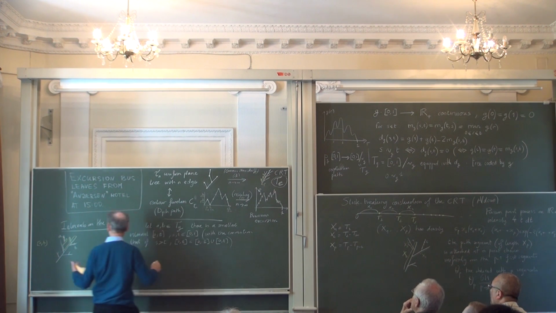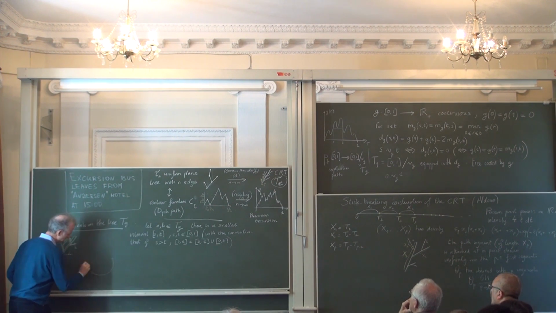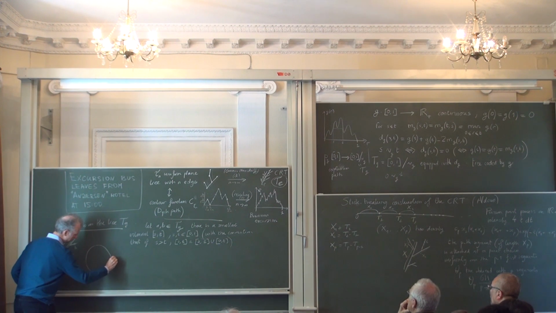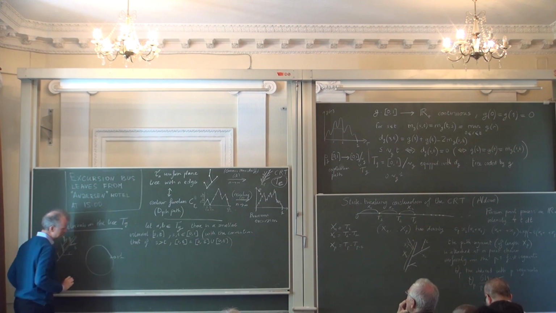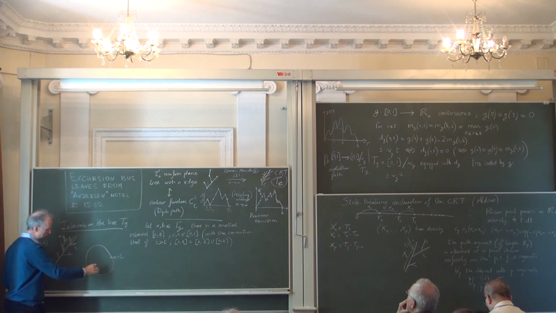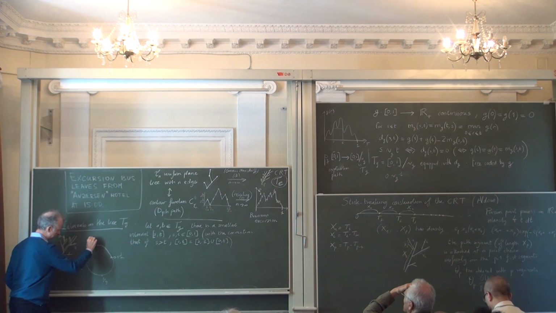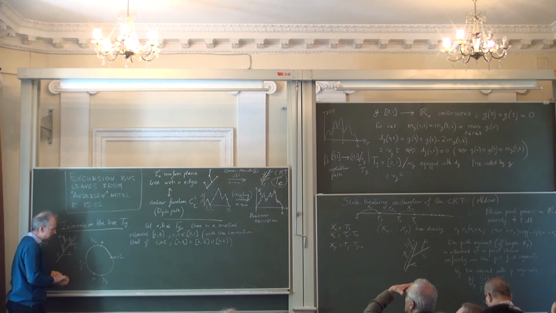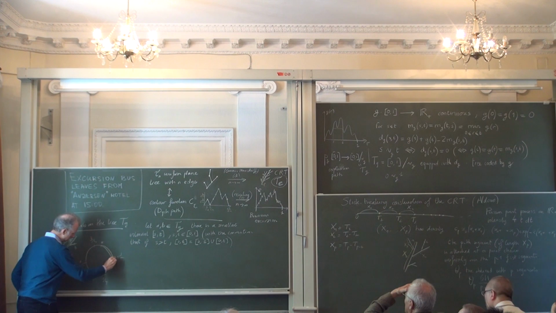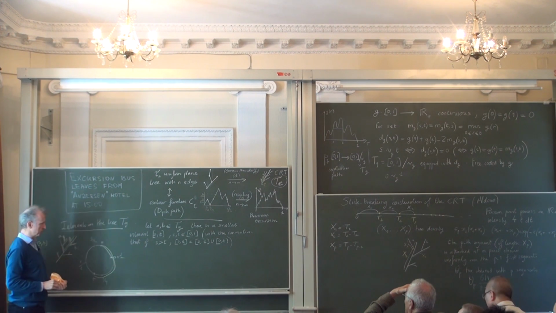Okay? So you really should think of the interval [0,1] as a circle. So you have the point 0 identified to 1, maybe 1/4 here, 1/2 here, 3/4 here. So if your point s is greater than t, the interval [s,t] is just this portion of the circle, if you want.